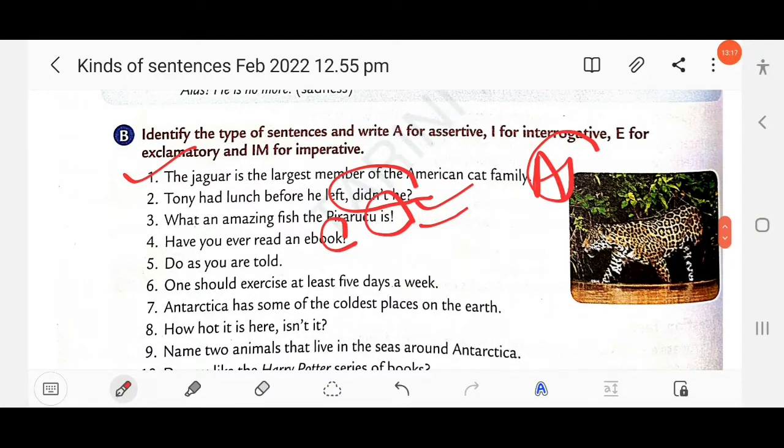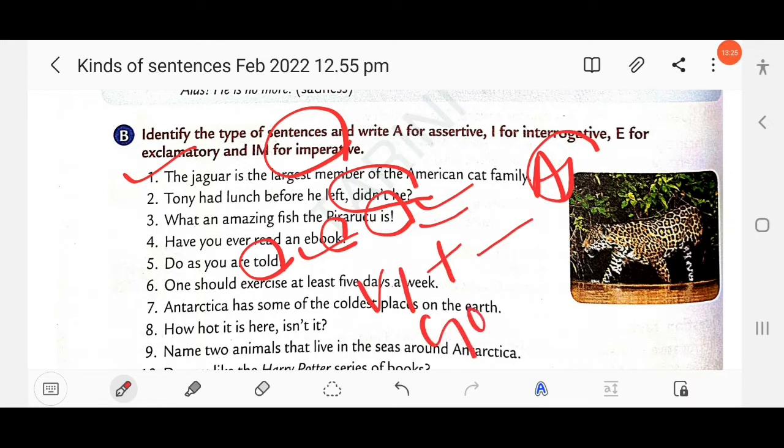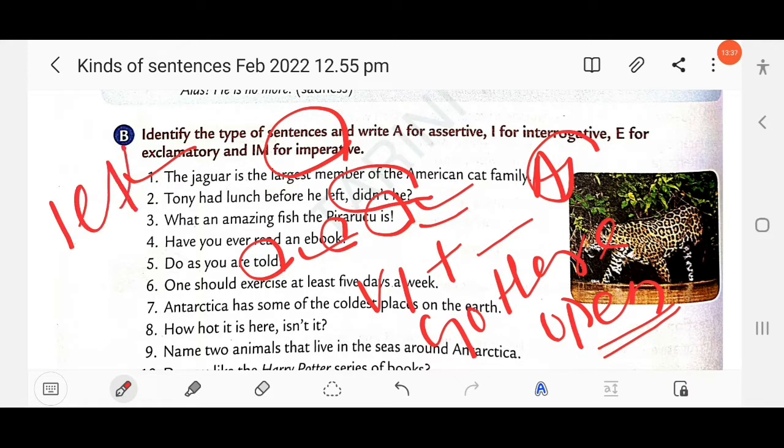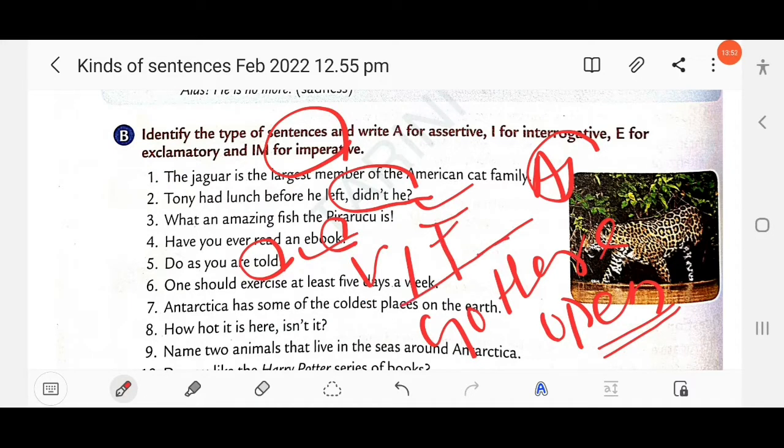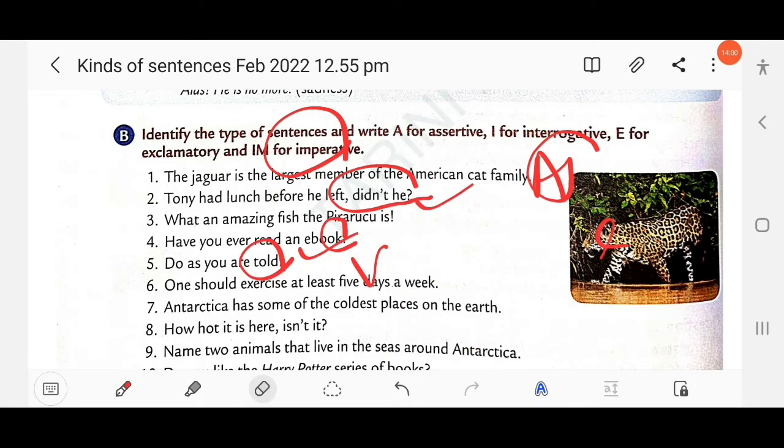So this is an imperative sentence. The structure of an imperative sentence is V1 plus other: go there, open the door. There is the general imperative, and the suggestive imperative, let's go for a picnic. So V1 plus object: open the door, go there. Clear? So this will be called an imperative sentence. Do as you are told.